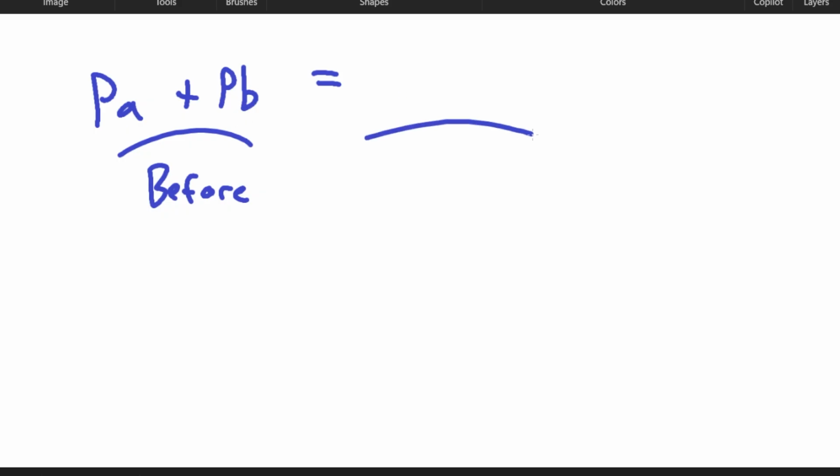So momentum of object A plus momentum of object B, these are the conditions before. Momentum of object A plus momentum of object B. This is before. And after, it will still be equal to momentum of object A prime plus momentum of object B prime, to denote that this is happening after the collision. So the total momentum of the objects before the collision will be equal to the total momentum of the objects after the collision.